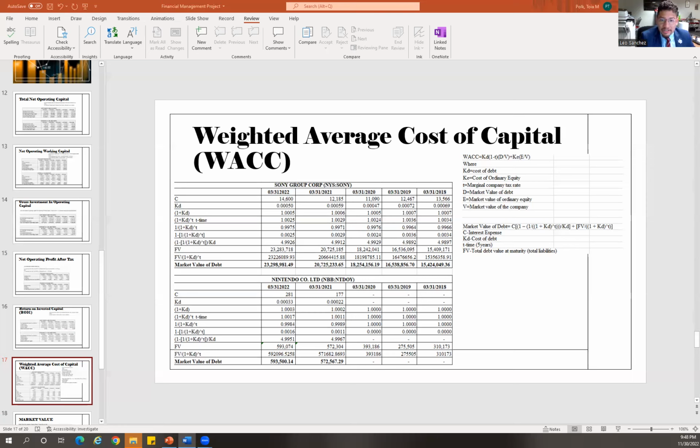When we look at this table, in order for companies to create value for investors, they should strive to have a lower weighted average cost of capital. Investors feel more secure investing in a company which has a lower average cost of capital.